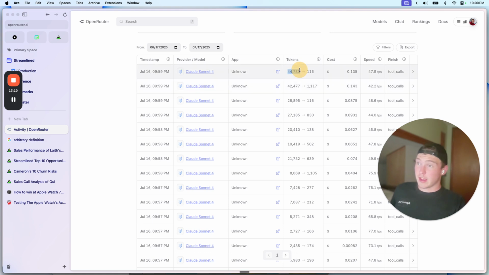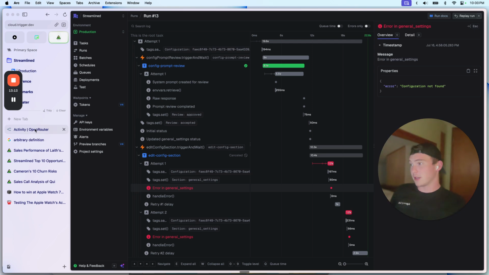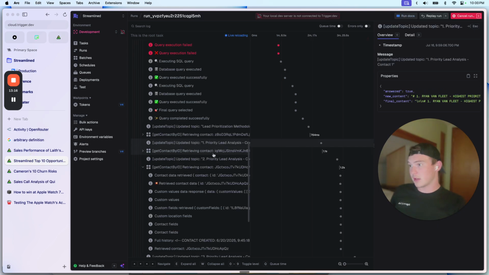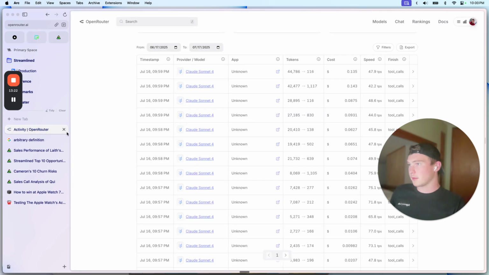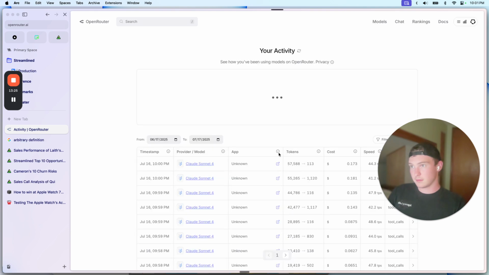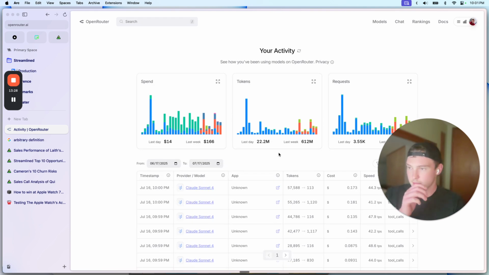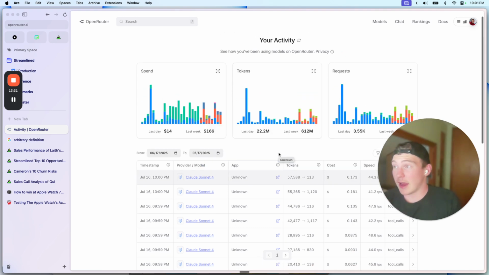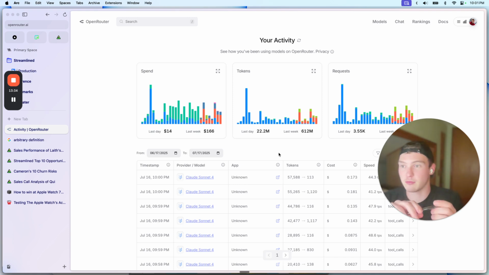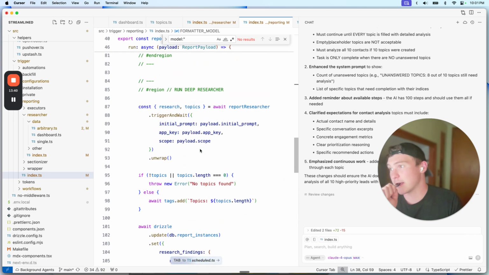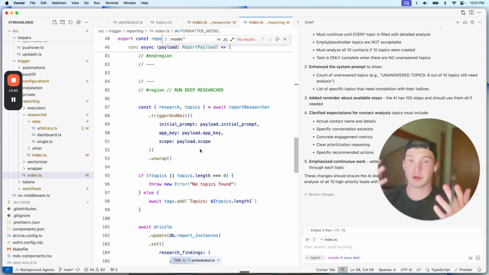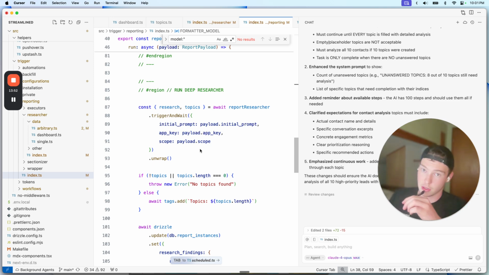Look at this. We're already at 40,000 tokens, like 4 contacts in or something. So that's kind of ridiculous. Yeah, this is insane. 50,000 tokens. So I don't really think this is going to work that well. We do have max steps of 100, so this AI can run 100 steps if it needs to. But I guess the alternative option is to provide fully deterministic tools where you feed in the data. But again, setting that up is very time consuming. It's like building an entire database minus the front end work.